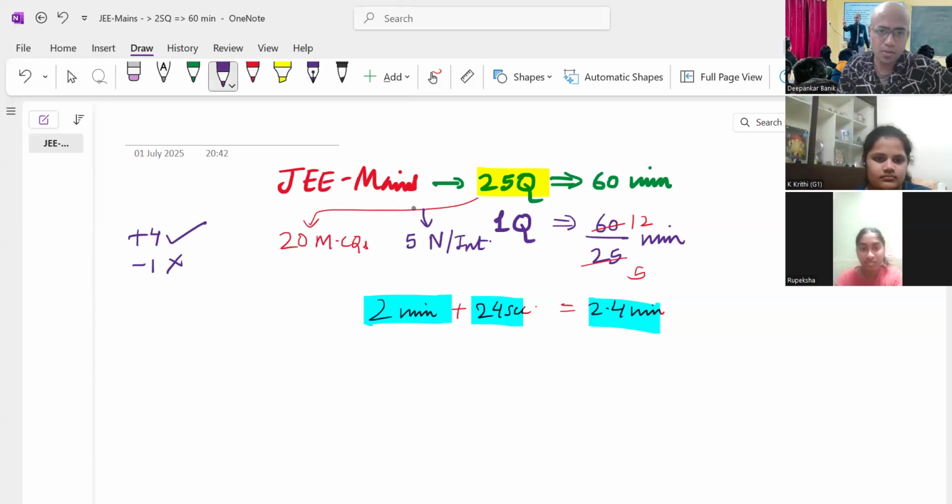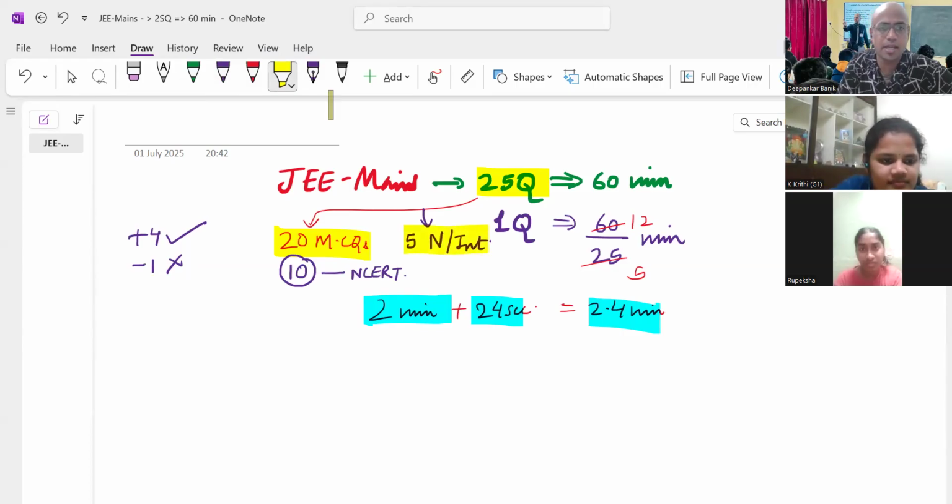I believe strongly that out of these 20 MCQs, believe it or not, 10 are absolutely doable, on the basis of CBSE or what we say NCERT. People are not aware of this. And out of the 5 numerical questions, at least 2 are doable. In totality, 12 questions you can do, 10 plus 2.